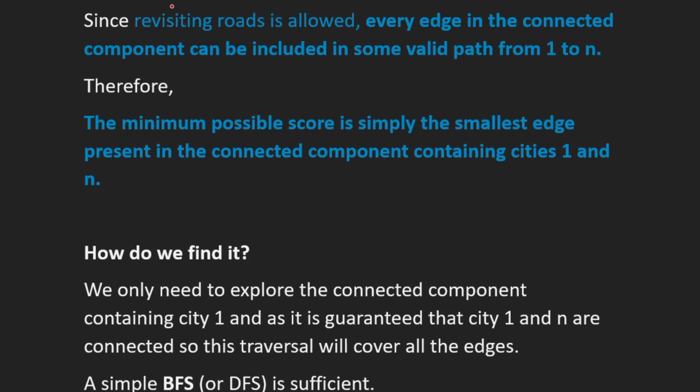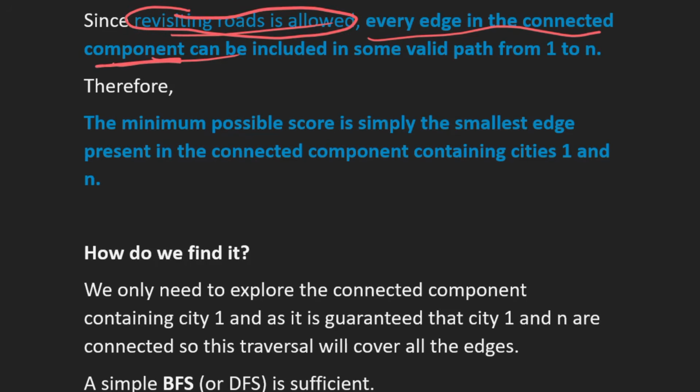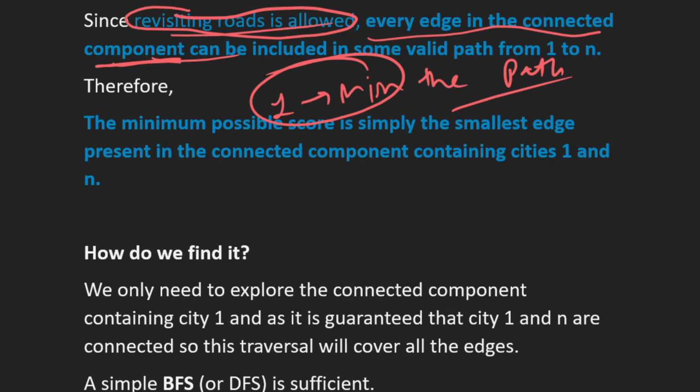So as we know, revisiting cities or revisiting roads is allowed. That means every edge in the connected component, this will let us include every edge in the connected component in the path, right? So this point has changed the whole solution, because now we can include any edge into our solution from the path 1 to n, because we can revisit any road multiple times.